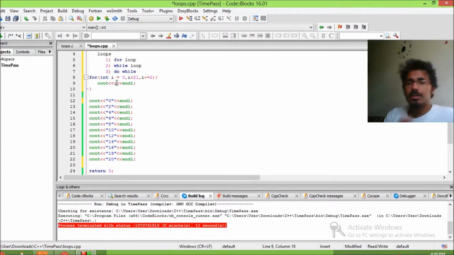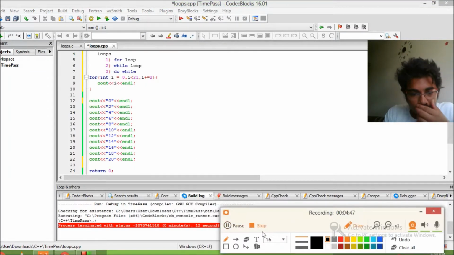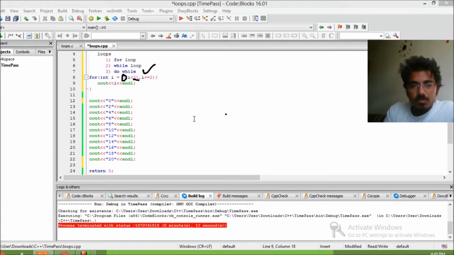So let's imagine what's going to happen. So what is i? i is 0. Is 0 less than 21? Yes, it is. So first of all, it goes through initializing, so i is 0, then it goes to the condition. What is the condition? 0 less than 21. Is it? Yes, it is.